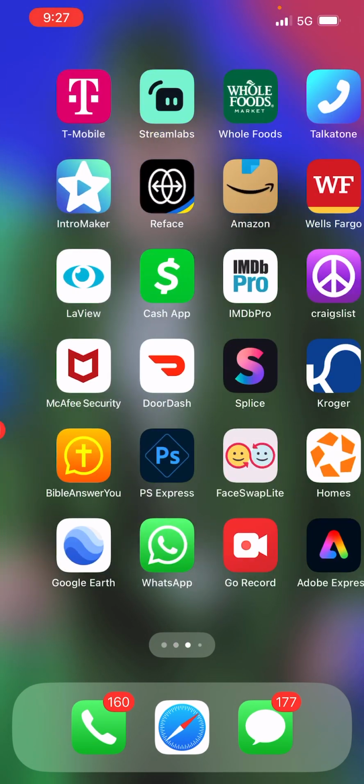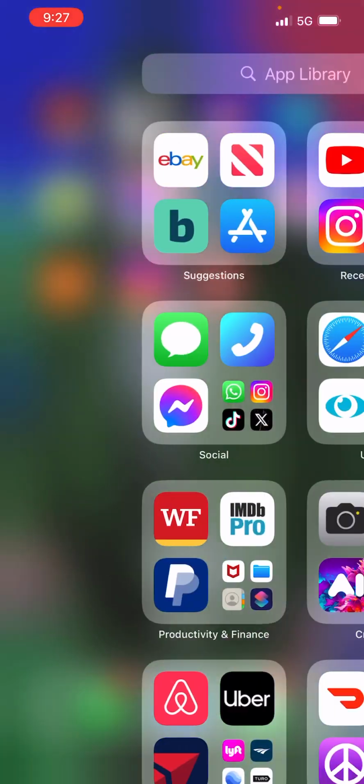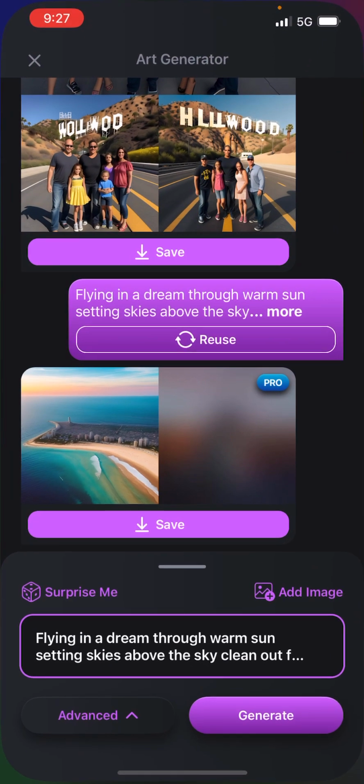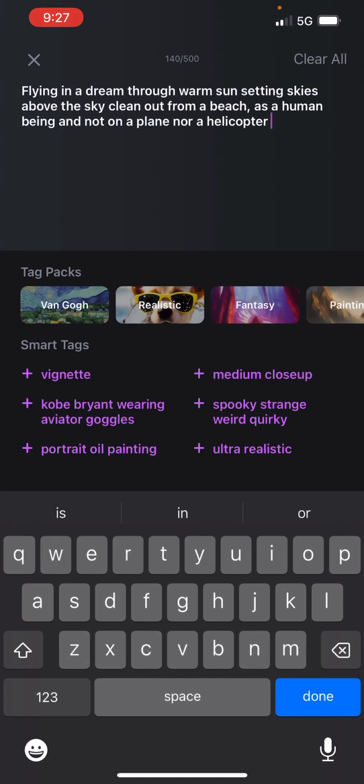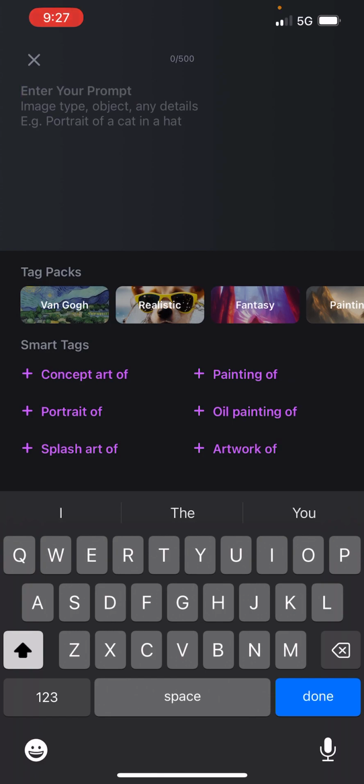Let's try one more thing in the AI app. AI Arta. Let's type in one more cool thing.